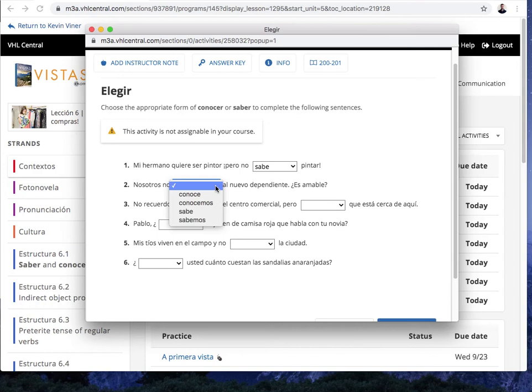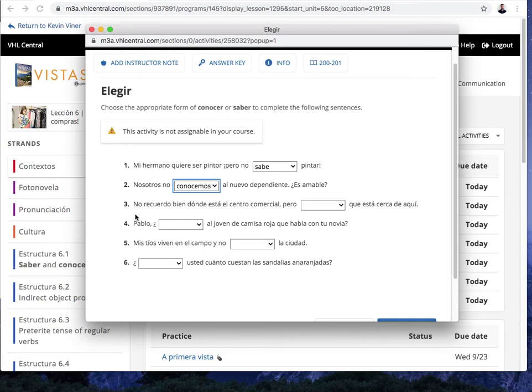So we would say, nosotros no conoce al nuevo dependiente, nosotros no conocemos, nosotros no sabe, nosotros no sabemos al nuevo dependiente. Pause. And we're back. Here we would be, conocemos. We don't know. We're not acquainted with, right? Is he nice? That's what that's asking.